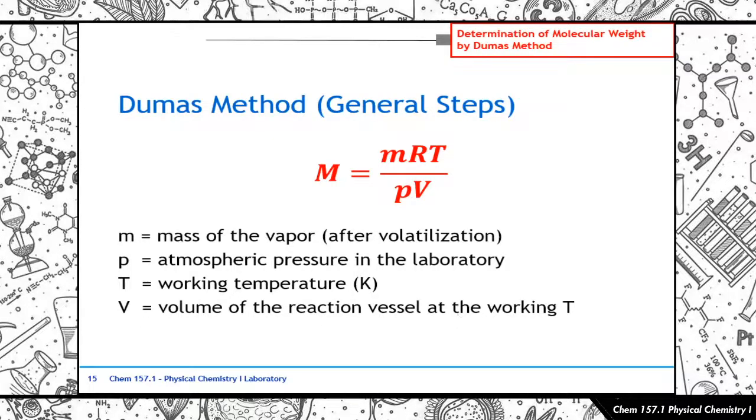Kasi you're analyzing vapor. Then vapor is gas. Gas occupies the entire volume of your container, di ba? So kaya nga kailangan natin malaman yung overall volume. But then, you have to explain bakit importante yung particular aspect na yan. Why the choice of your container is, in particular, very important for the Dumas method. Okay?